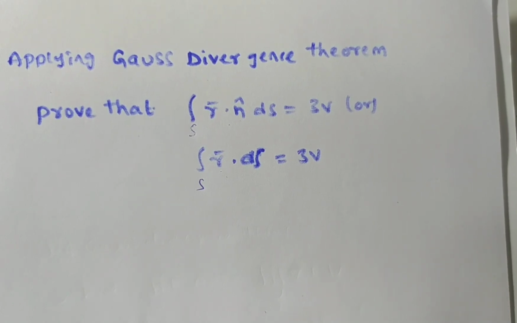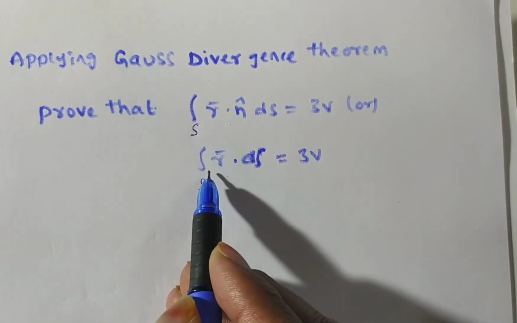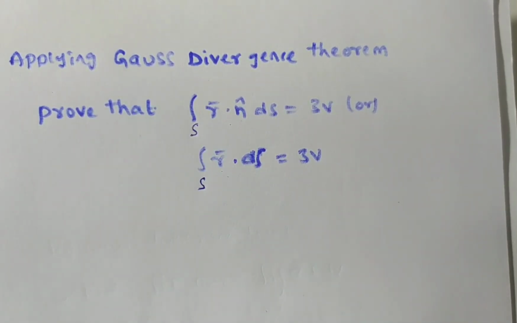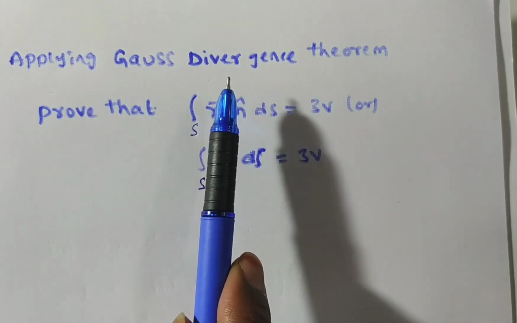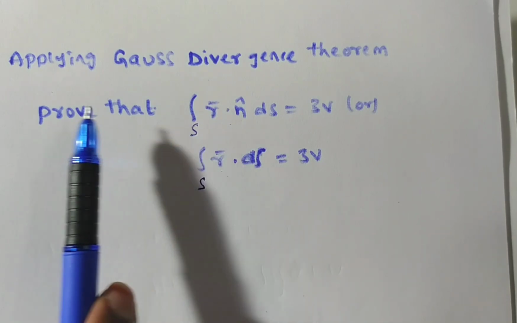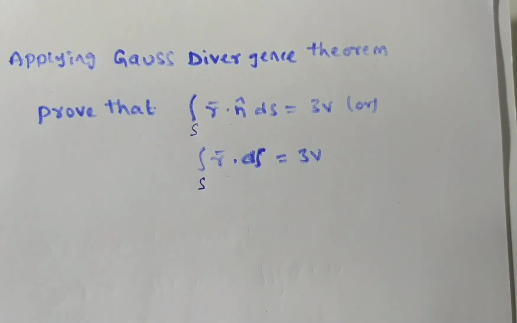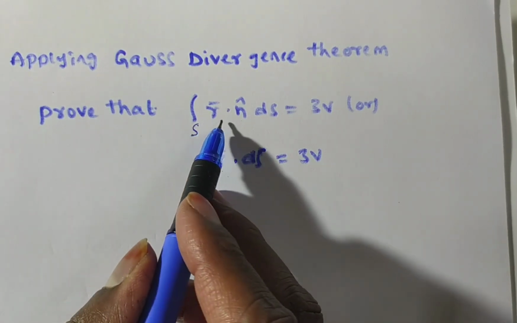So here they are mentioned clearly. We have to evaluate the surface integral. S is closed here, then only we can apply the surface integral, otherwise we cannot apply it. But they mention clearly applying Gauss divergence theorem, so obviously in the given problem S is closed only. Here of course they are not given. Anyway, now you see, first this is in the form of f bar dot n bar dS.